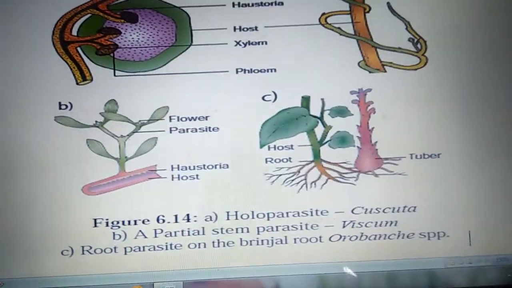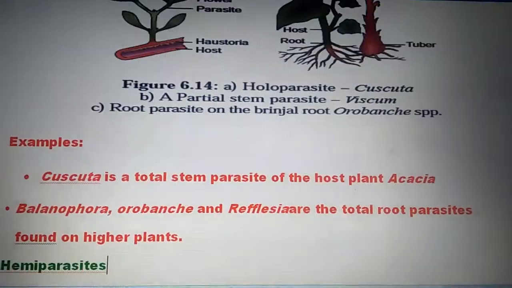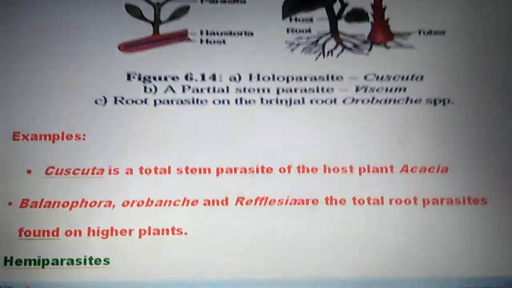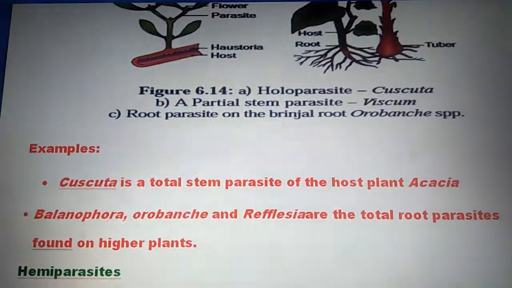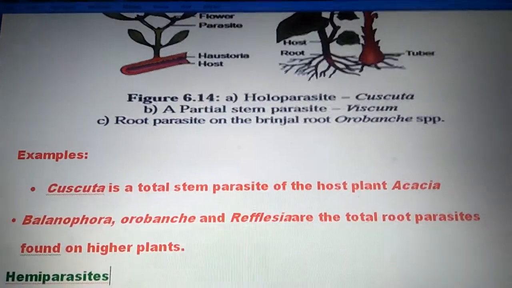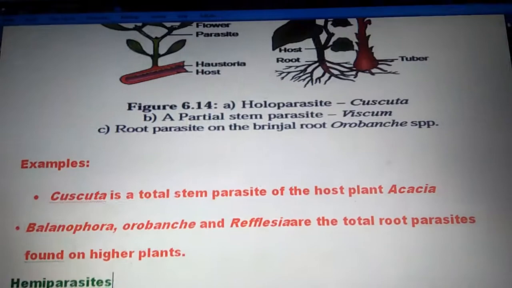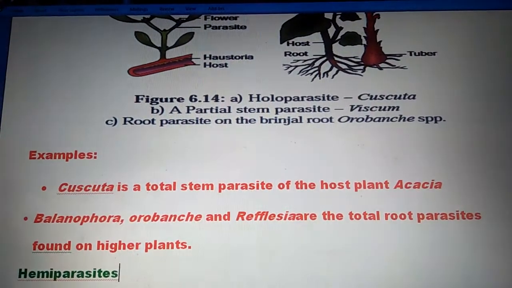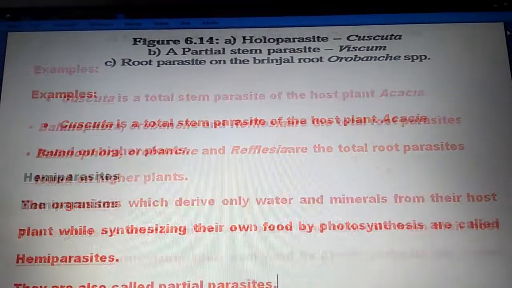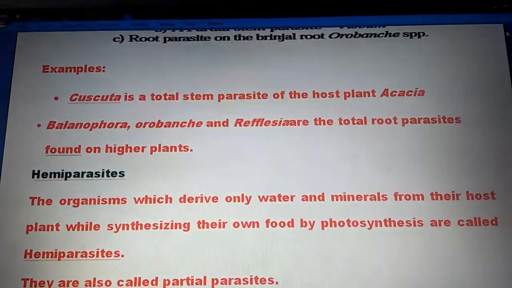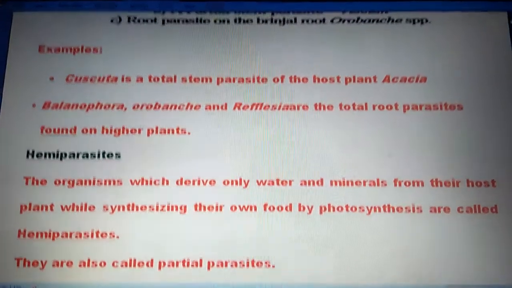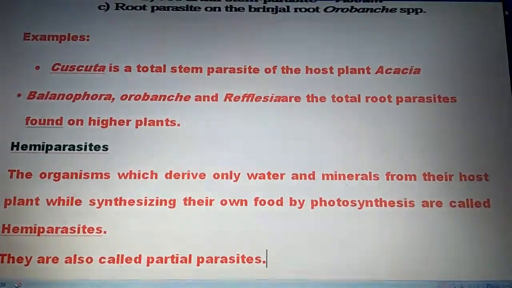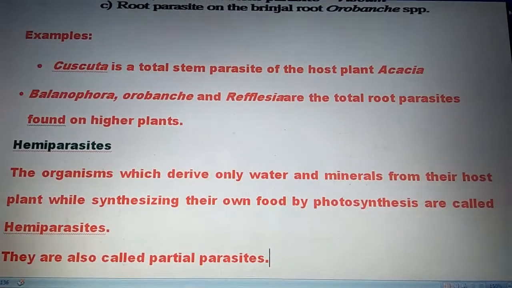Cuscuta is a total stem parasite of the host plant Acacia. Balanophora is a total root parasite found in higher plants. Hemiparasites. The organisms which derive only water and minerals from their host plant while synthesizing their own food by photosynthesis are called hemiparasites.